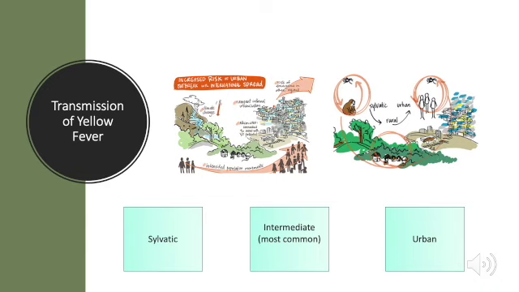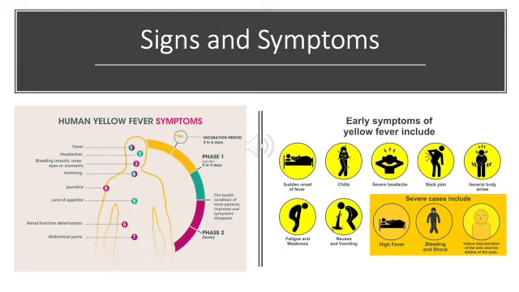Intermediate yellow fever is the most common type of yellow fever outbreak and is present in areas where semi-domestic mosquitoes can result in humans and or monkeys contracting the disease. Lastly, Aedes aegypti species transmit urban yellow fever to humans without transferring it to other primates. Signs and symptoms of yellow fever will greatly depend on the severity of the disease.